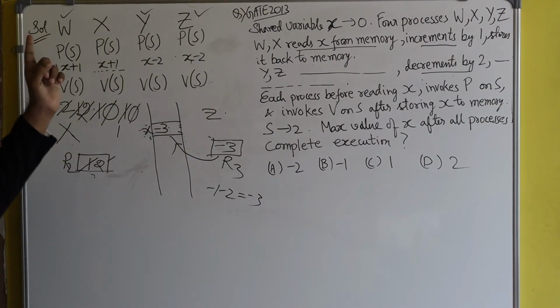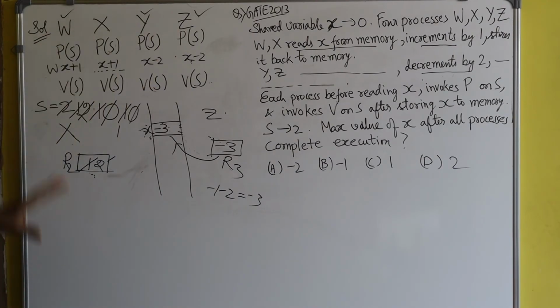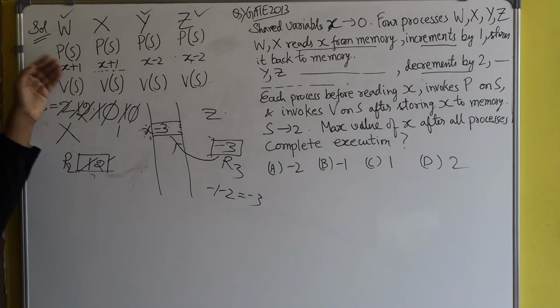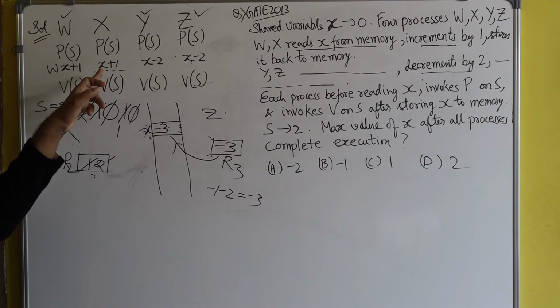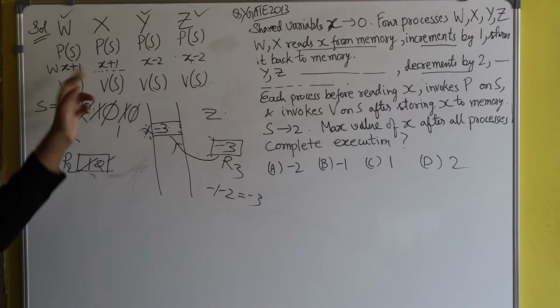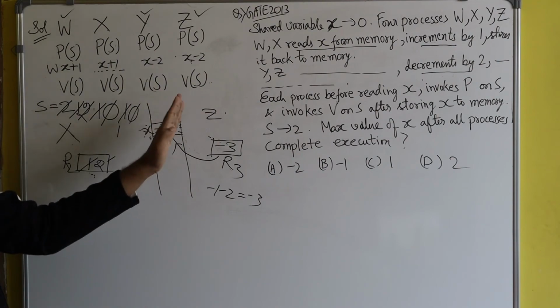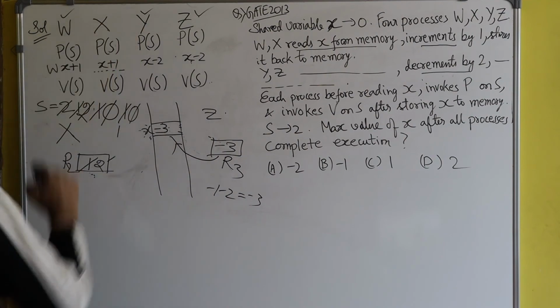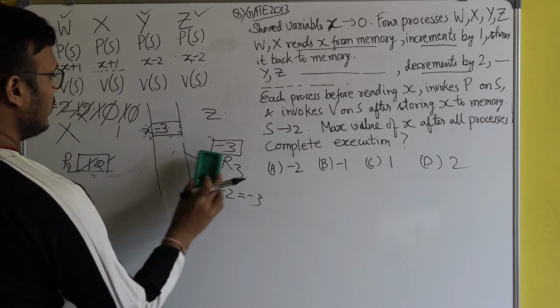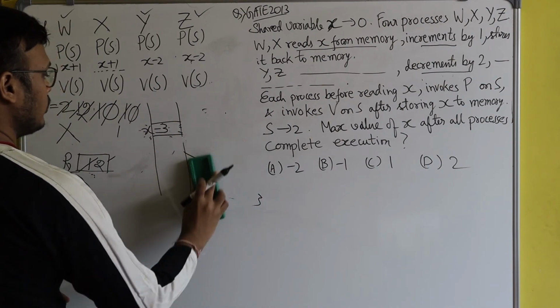So you see all these processes W, Y and Z have completed their task. They have successfully invoked the P operation, then the critical section operation, and after that the signal operation. Only process X is left. Process X had successfully invoked the P operation, then process X incremented the value of X. Although it incremented the value of X, it didn't update that value to the memory location. Okay. So now the CPU is given back to process X. Okay. So let me remove this Z part because the Z part is also done.